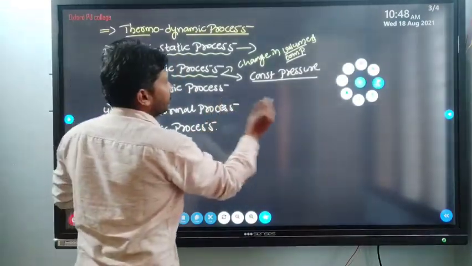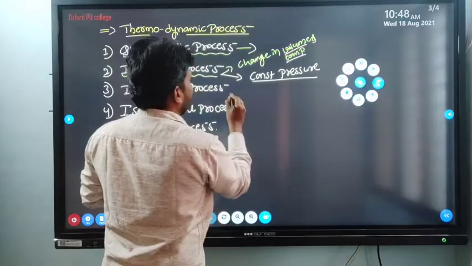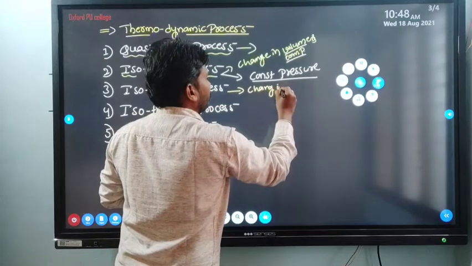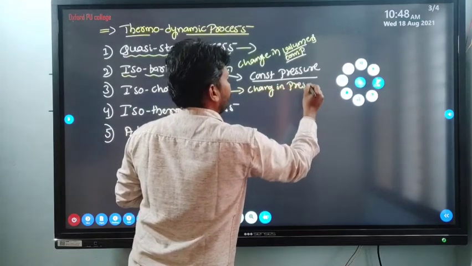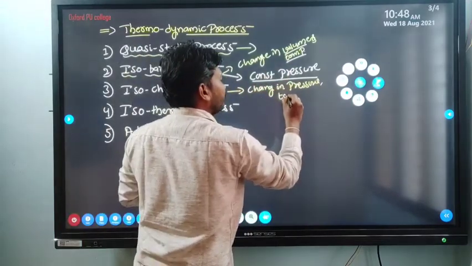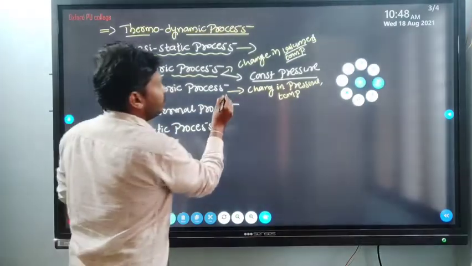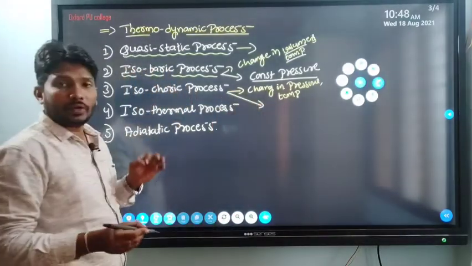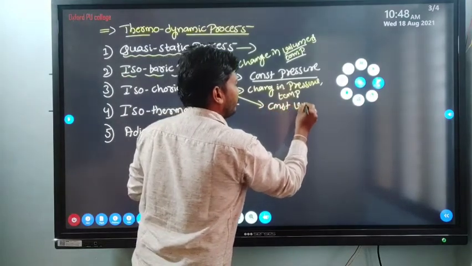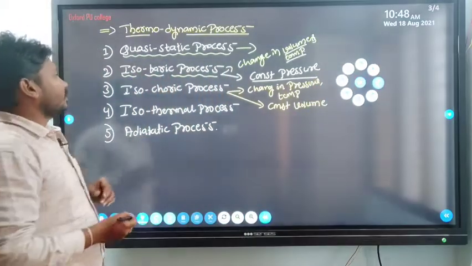Then in the isochoric process, the system undergoes a change in pressure and temperature, and volume is constant.